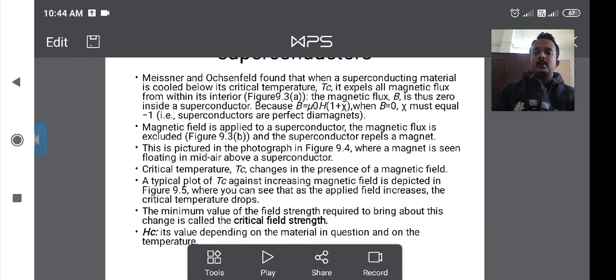That's shown in figure 9.3a. Look at this figure 9.3a. It shows a superconductor with no magnetic field. This is point a: the superconductor has no magnetic field, and then a field is applied in the second part.